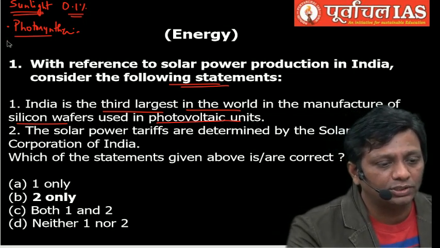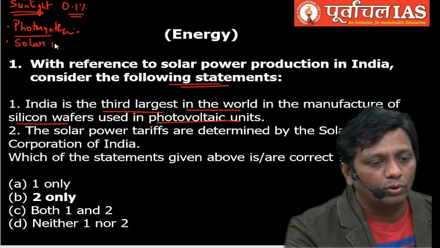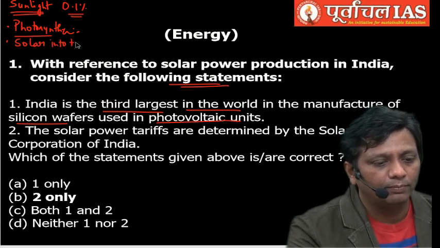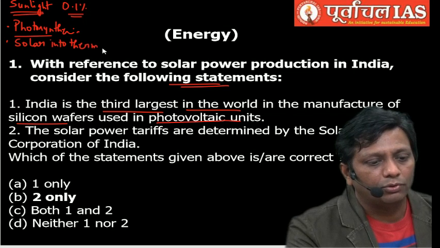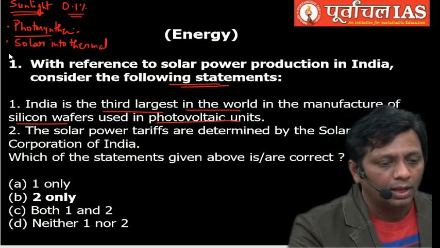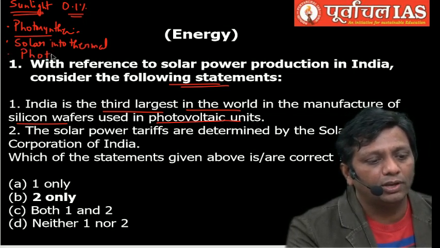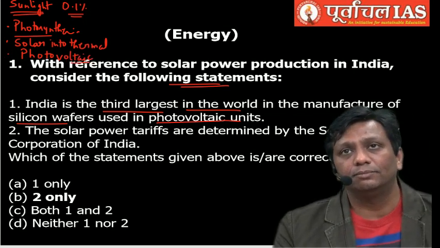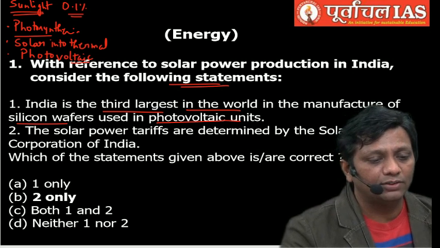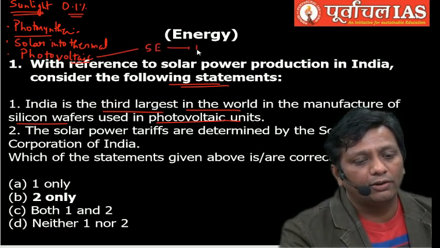The second procedure is solar into thermal energy, the second mode of utilization of solar energy. And the third mode of utilization is through photovoltaics, which you can see here in the first option. Photovoltaic is a technology that we utilize for the conversion of solar energy into electrical energy.